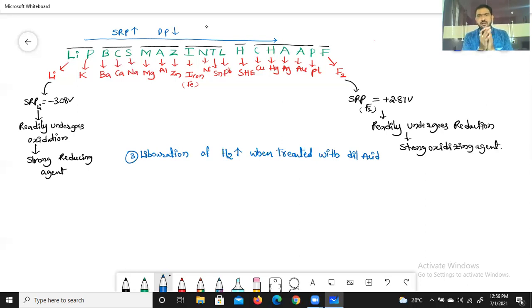This is dependent on SRP values of elements.